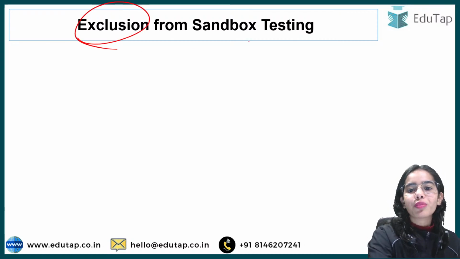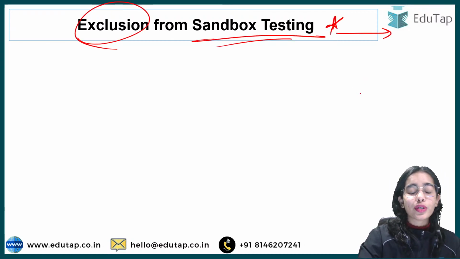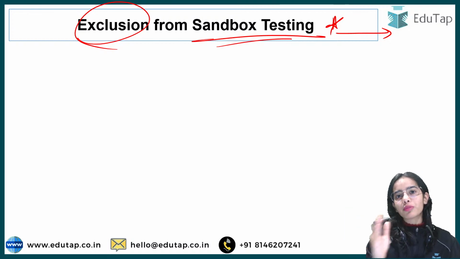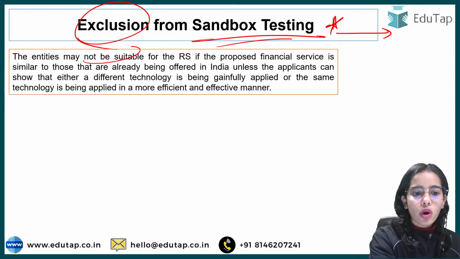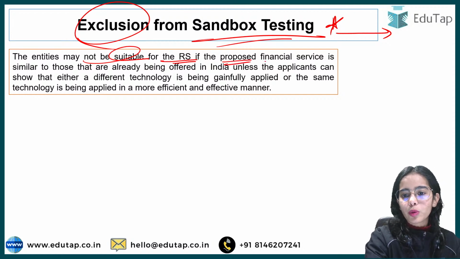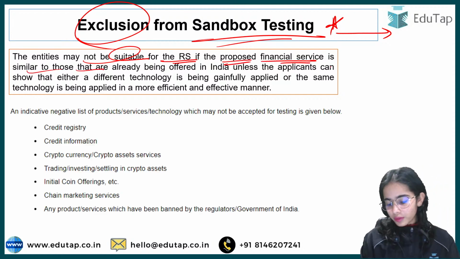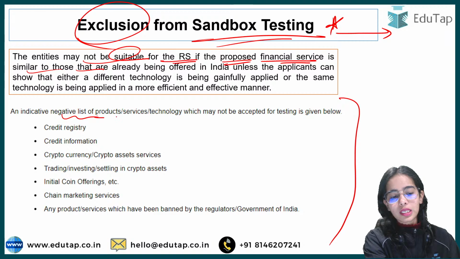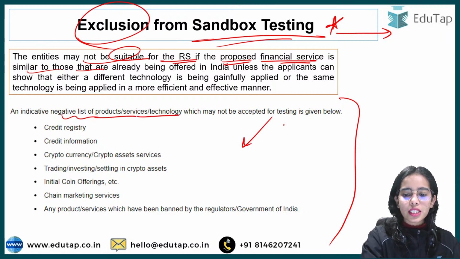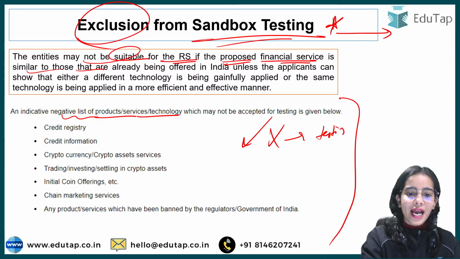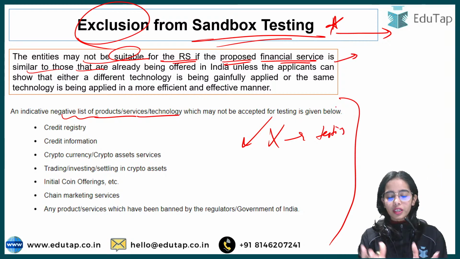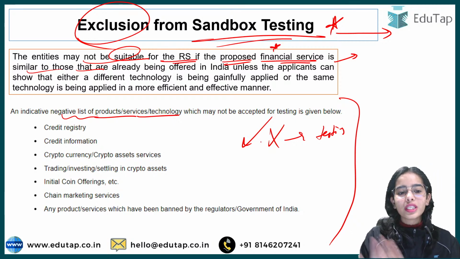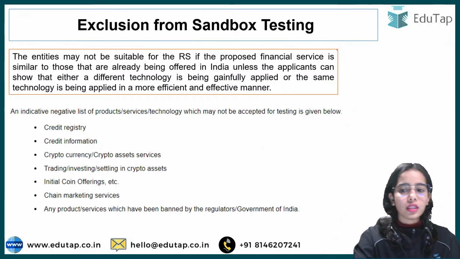Next, exclusion from the sandbox testing. This is important because a direct question can come from this, on which of the products or technologies are excluded from the sandbox testing. The entities may not be suitable for the regulatory sandbox if the proposed financial service is similar to those. So first of all, this is the negative list, the list of products, services or technology that is not accepted for testing purposes, and the innovators that are proposing financial services that are already offered in India will also not be allowed in the regulatory sandbox.